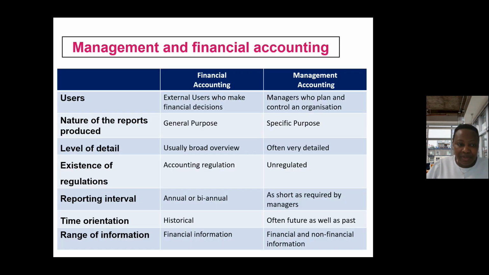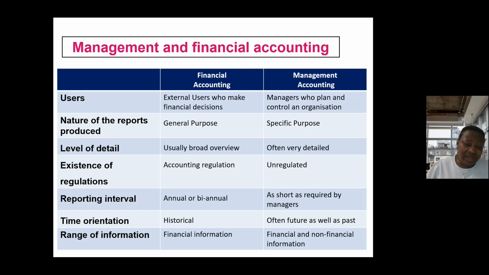So the key differences between financial and management accounting are within the users, the level of details, the range of information being provided, and different key issues. With users, for example, financial accounting, we've said, is for external users who will be able to make decisions using that information. Management accounting, on the other hand, is not for external users. It's for internal users, people who have control within the organization.